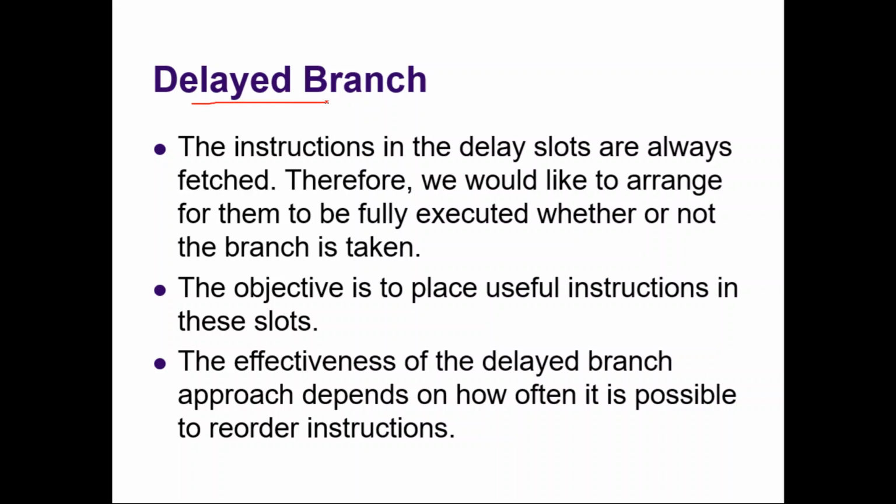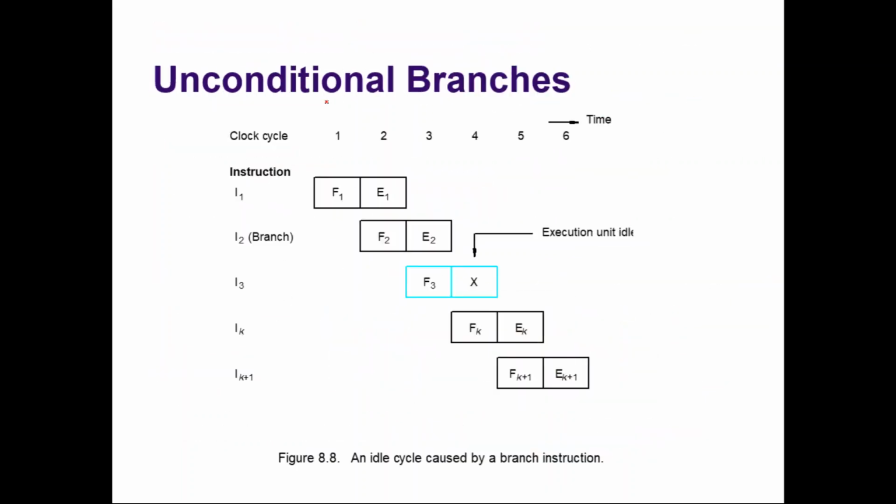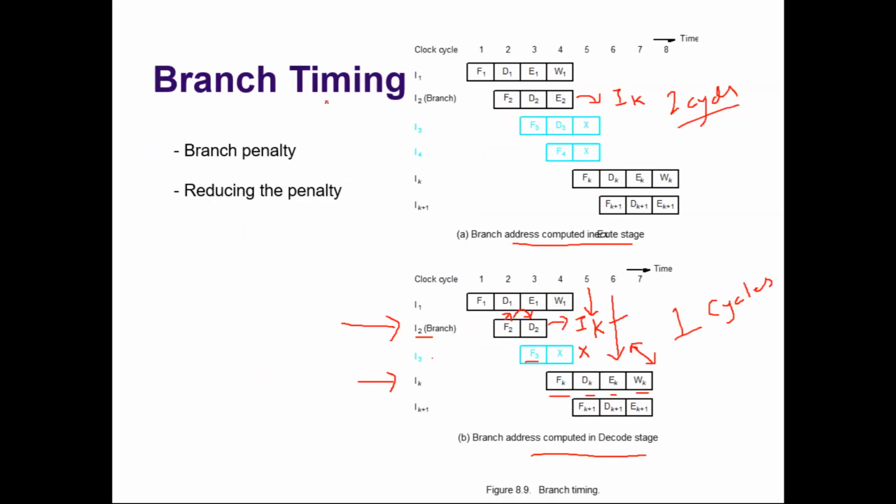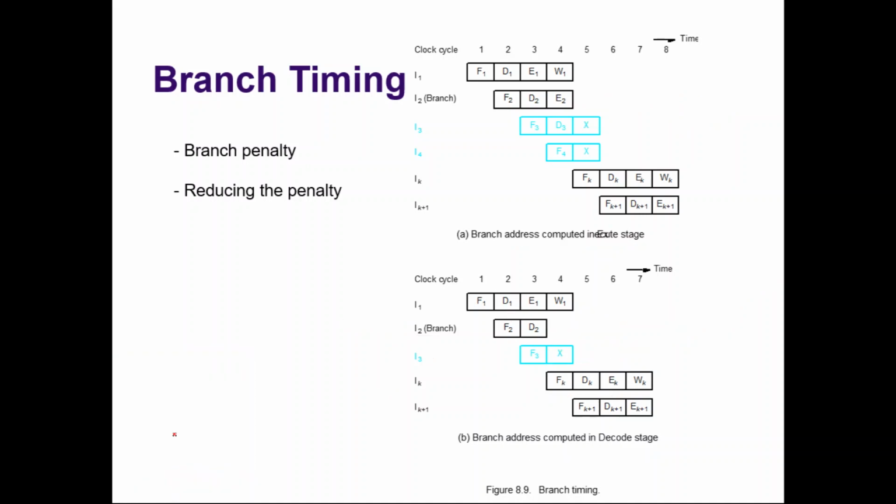What is meant by delayed branch? For example, in the previous cases whatever we have discussed, let us take this particular timing diagram.